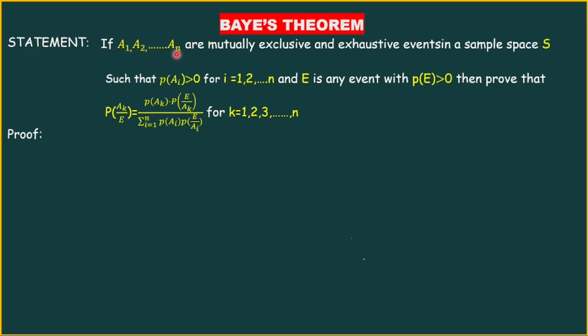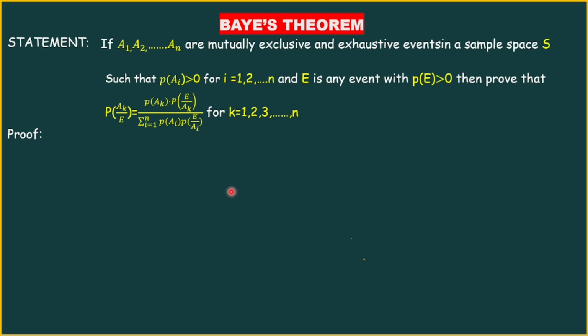If A1, A2, A3, and so on, An are mutually exclusive and exhaustive events in a sample space S, and each probability is positive, E is any event in the same sample space S, and the probability of E is also positive, then prove that the probability of Ak given E, meaning the probability of occurrence of Ak after the occurrence of E, which is conditional probability, equals P of Ak into P of E given Ak divided by the sum over i equals 1 to n of P of Ai into P of E given Ai, for some k value from 1 to n. Here Ak means any one of the events from 1 to n.